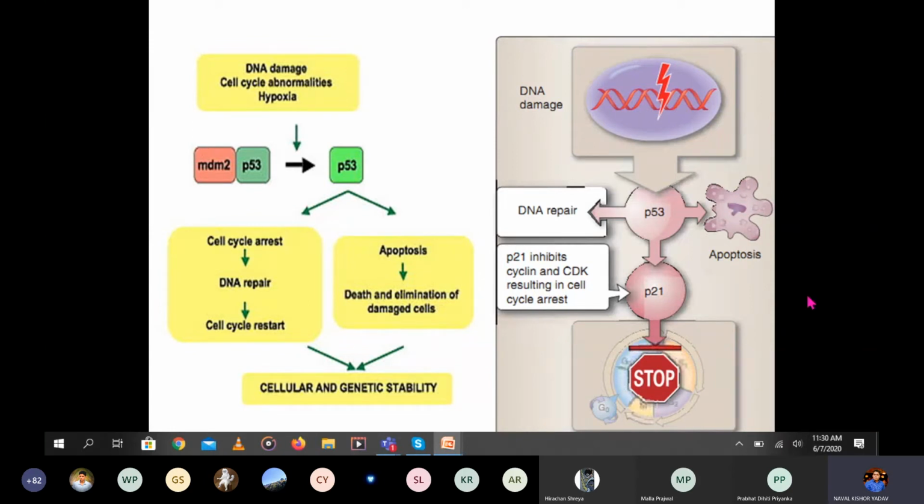That will happen in the case of cancer, but normally when there is any damage in the DNA, that will be sensed by the P53. This is also known as the guardian of the genome, and it arrests the cell cycle. If that damage is not repaired, it triggers apoptosis and causes the programmed cell death of that damaged cell. In this way, it controls the cell cycle in normal conditions.